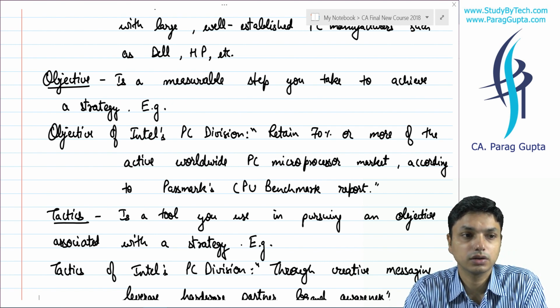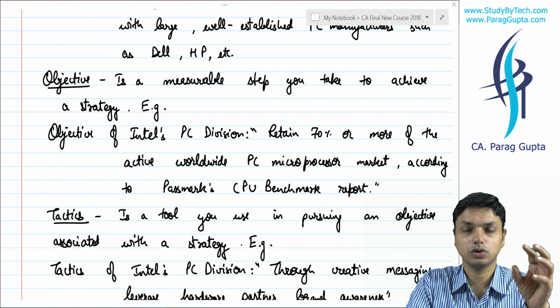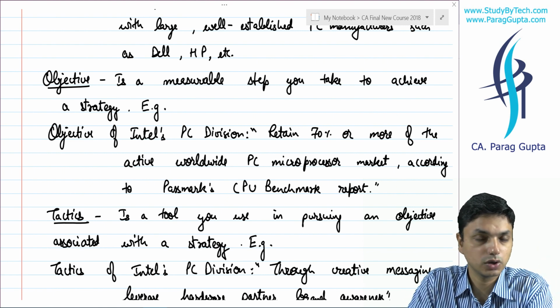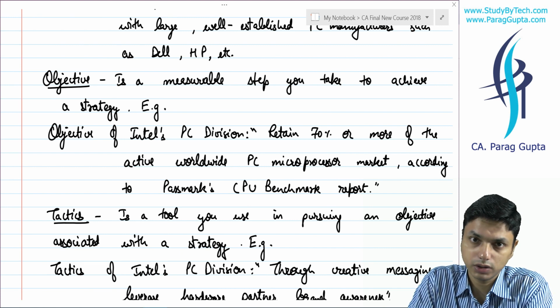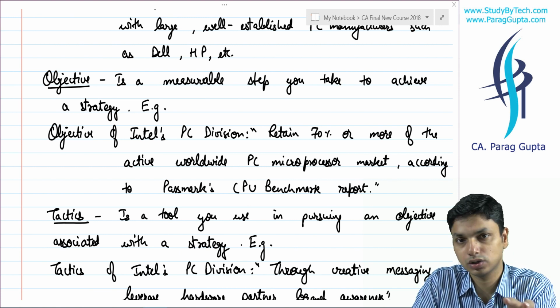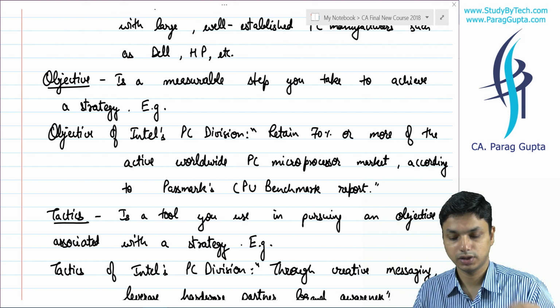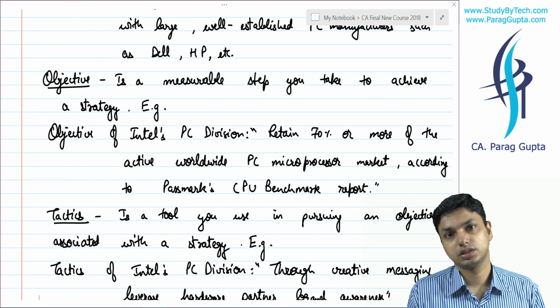So we will see that obviously this much amount of sales shall increase because of this tie-up. So we set an objective that this much amount shall increase because of this tie-up. This is the objective, which is also known as CSF.